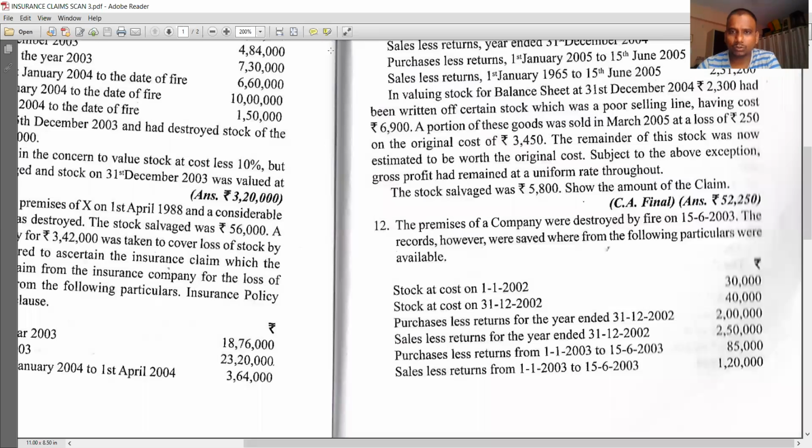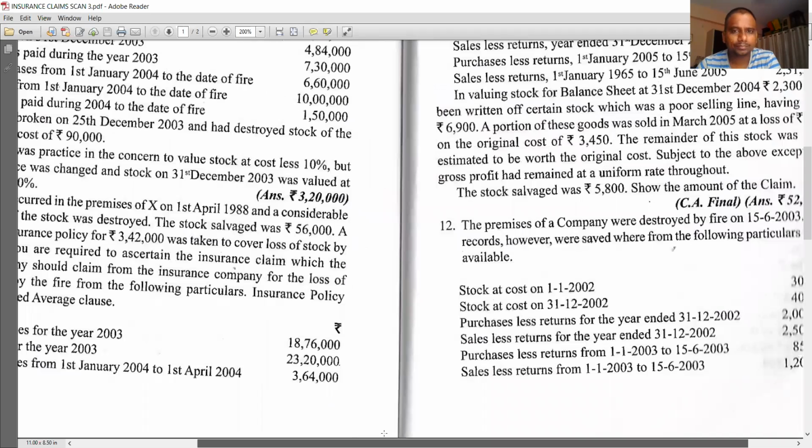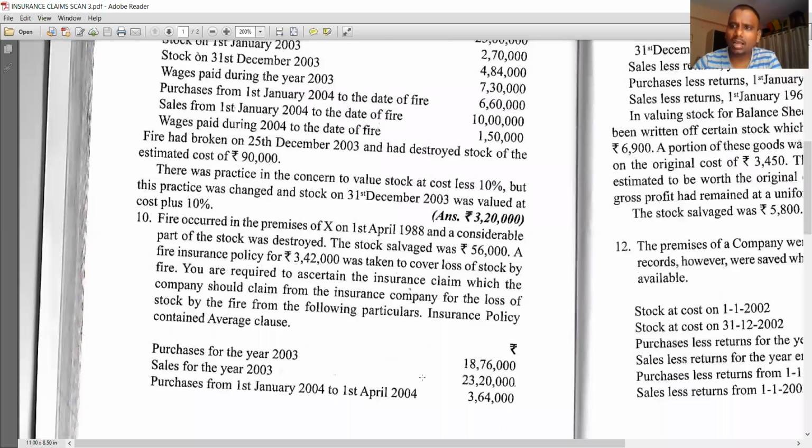Now what is the approach? We will follow our regular approach only. First, we have to prepare memorandum trading account from the period from the opening of books of accounts till the date of fire. That is our main answer.